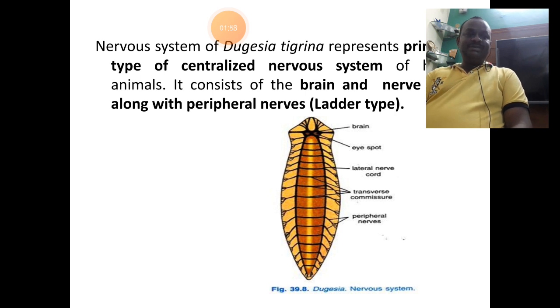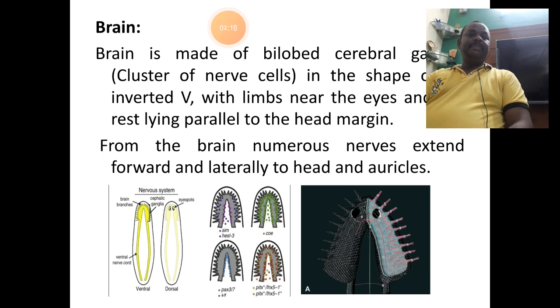It includes a brain and two nerve cords, whereas the peripheral nervous system includes the peripheral nerves. Down in the slide is the picture representing the nervous system of Planaria here. Let us now understand each part of the nervous system in detail.